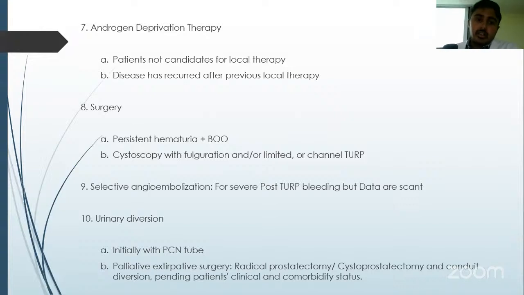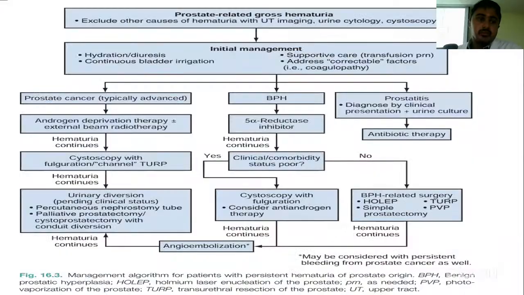Coming to androgen deprivation therapy, these are indicated in patients who are not candidates for local therapy or the disease has recurred after previous local therapy. In these patients, surgery is indicated if there is persistent hematuria and also there are obstructive symptoms. Cystoscopy with fulguration and/or limited or channel TURP is indicated. Coming to selective angioembolization, it is only indicated if even after TURP there is bleeding, but the data to support it is also scant. The last option, if all the methods fail, is again urinary diversion.